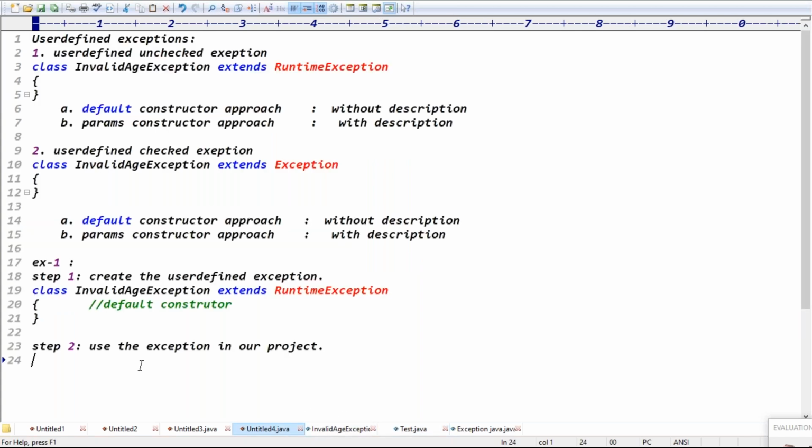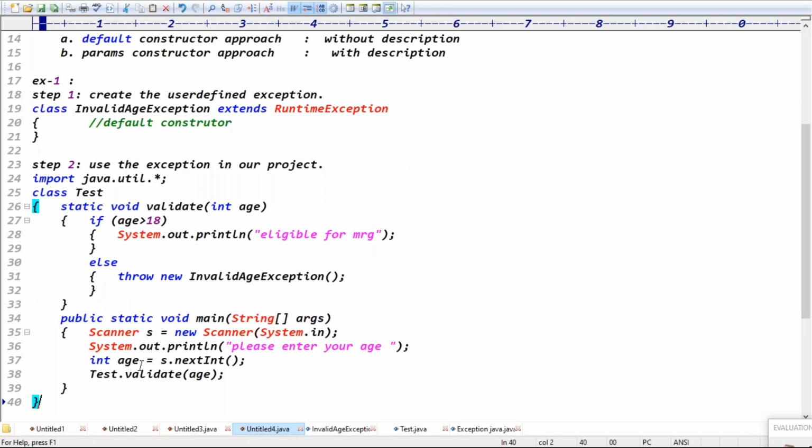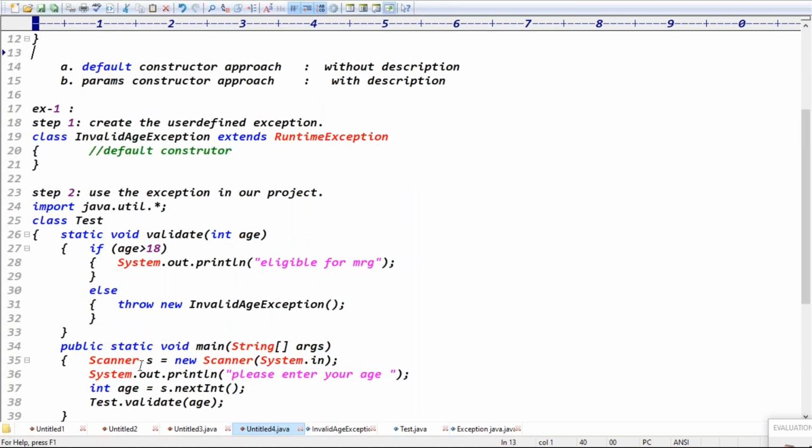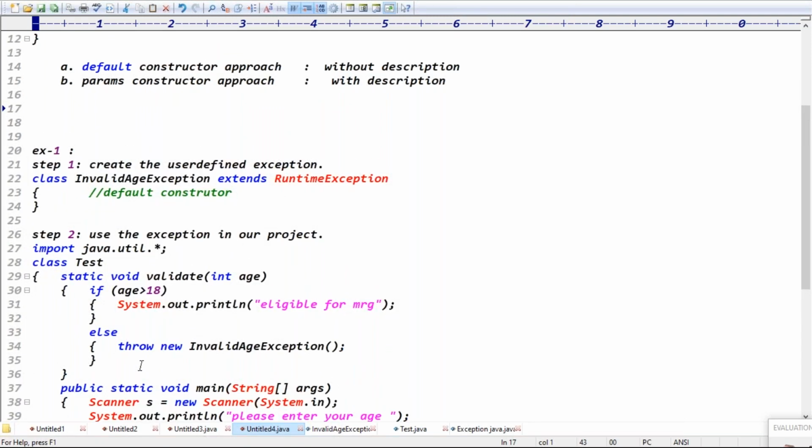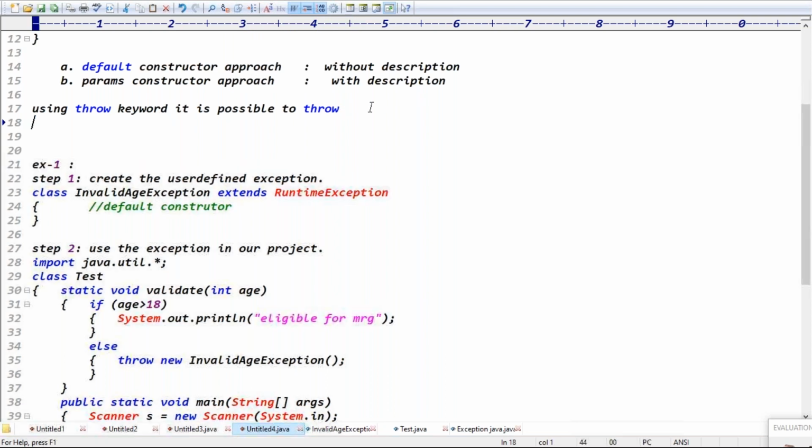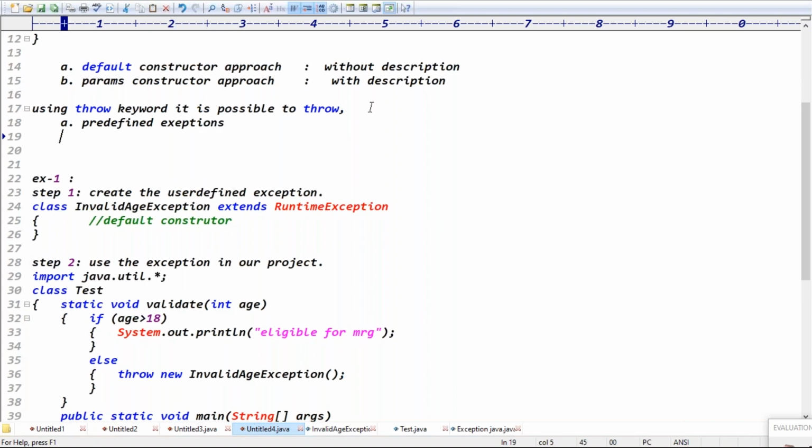The point here is that using the throw keyword, it is possible to throw predefined exceptions as well as user defined exceptions.